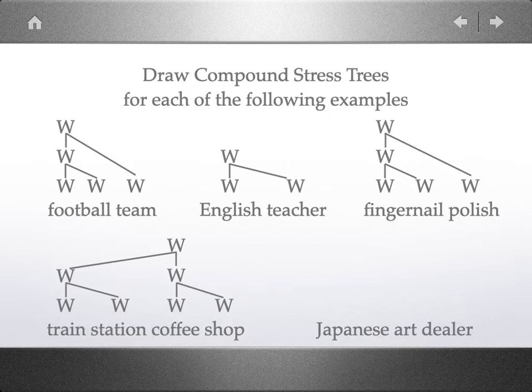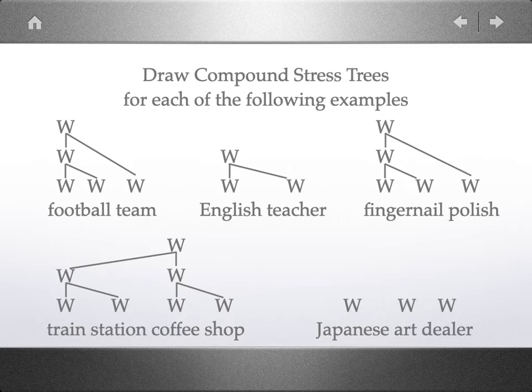Now the final example, involving three words, Japanese, art, and dealer, is actually ambiguous, because we might talk about an art dealer is a person who sells and buys art, and that person may be Japanese, a Japanese art dealer.